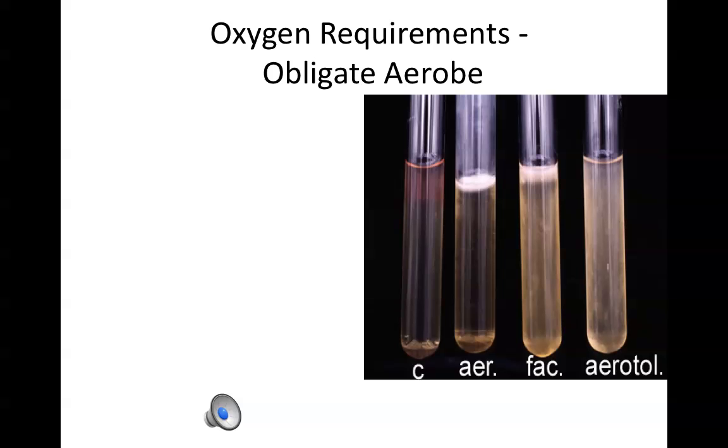If you take a look at the test tubes, the first test tube in this photo on the left is actually a control tube. And the pink color near the top of this liquid, which is a broth medium, actually has an indicator that tells us where the oxygen is in this liquid. And an obligate aerobe, because it has to have oxygen and lots of it, grows right on the top of the broth liquid.